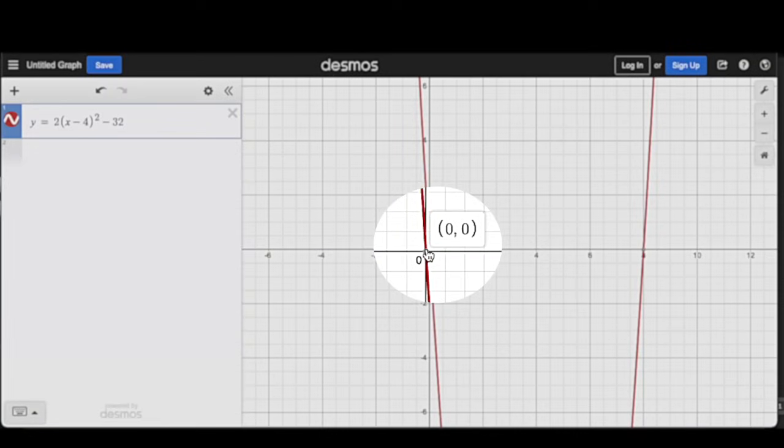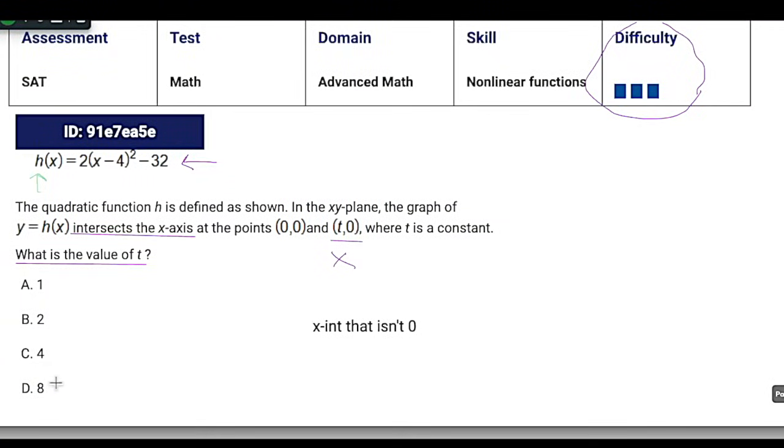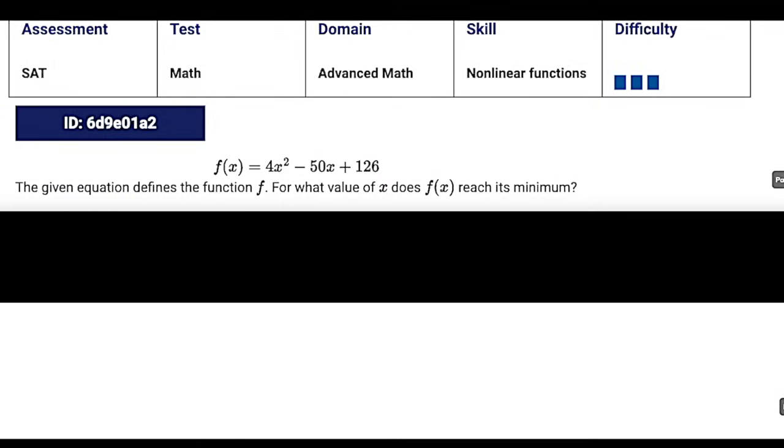So now we have our function exactly as it was written, except we changed h of x to y. (0, 0) is one x-intercept. That's the one we don't want. The other one is (8, 0). That's the one that we do want. So our answer is 8. There it is, 8. Pretty easy, right? All right, let's do one more of these.